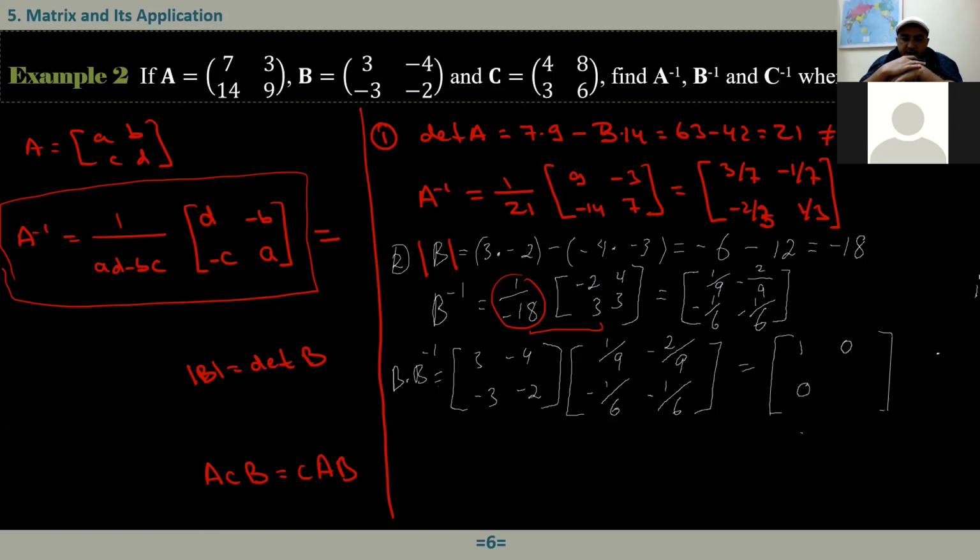That's also correct. And the last one, minus 2 over 3 plus 1 over 3, that's correct. And actually, you will see that since it is I, even if you just multiply on the left, by B inverse times B, you will get the same results. Okay, that's good.